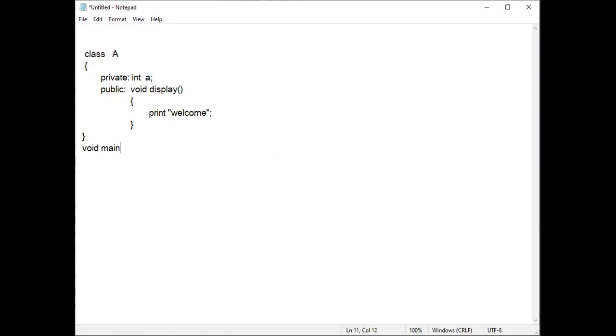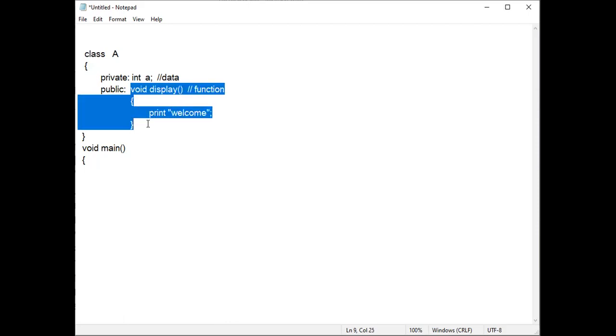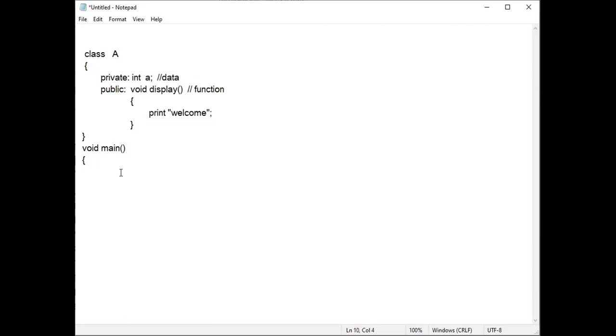So void main. Now suppose I want to access these two things. A is called the data, okay, and display is called the function. So when we write programs, these two things we have to remember: data and function. Function is nothing but a code. So data and code, two things are there.